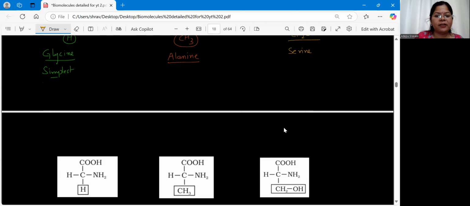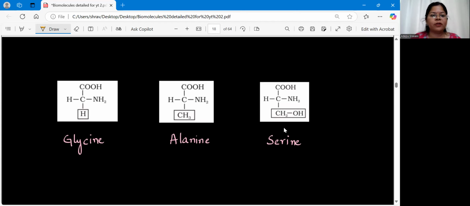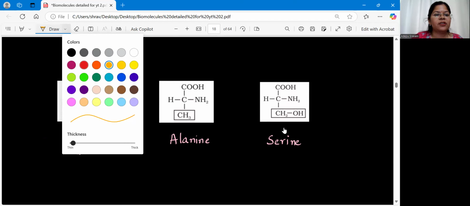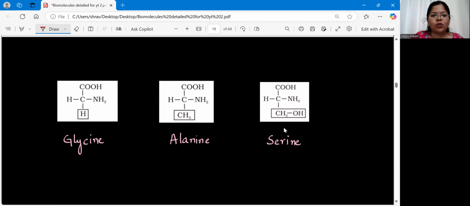If you look at the structures given in your textbook, glycine, alanine, serine. Clear? If you observe the structures here, to one carbon, all three functional groups are attached. That is COOH, COOH, COOH. This is common. NH2, NH2, NH2. This is common. Hydrogen, hydrogen, and hydrogen. All these three are common for all the amino acids.